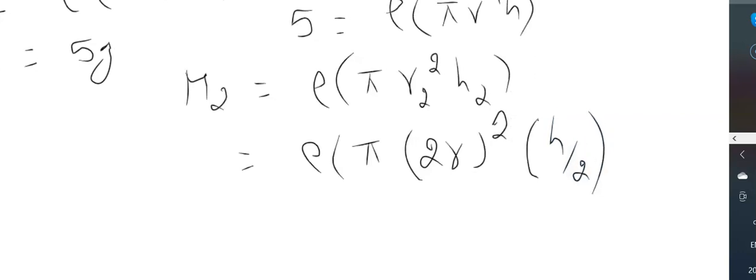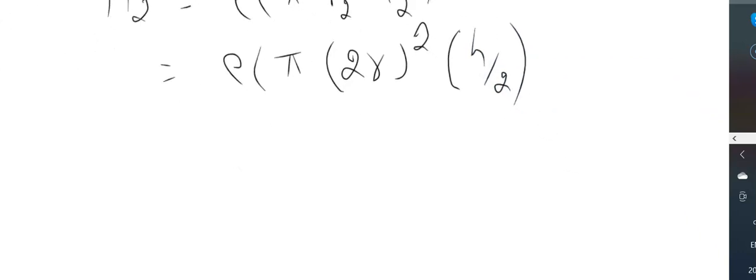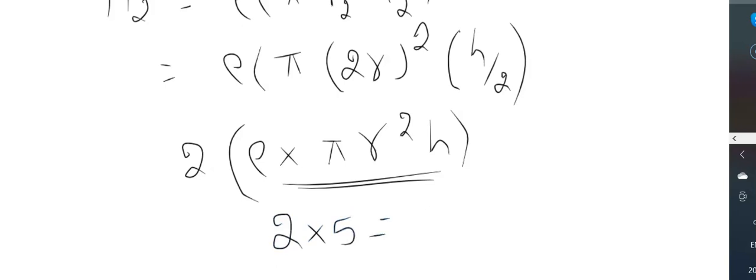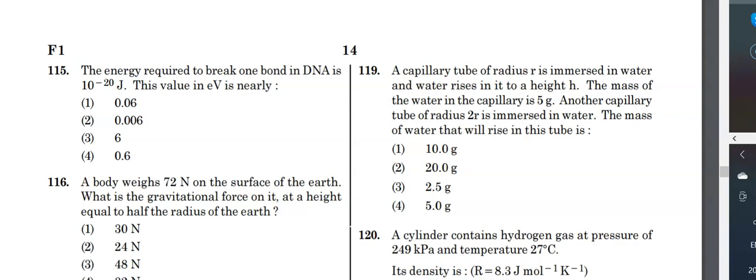Or you can as well cancel this out. So that will give you rho into pi into, 2 and 2 will get cancelled, so I'll take this 2 outside. Rho pi R squared H, which is nothing but, we already found this to be 5, right? So 2 into 5, which is equal to 10 grams. So the new mass will be 10 grams. So let's see which option is correct. Option 1 is the correct answer.